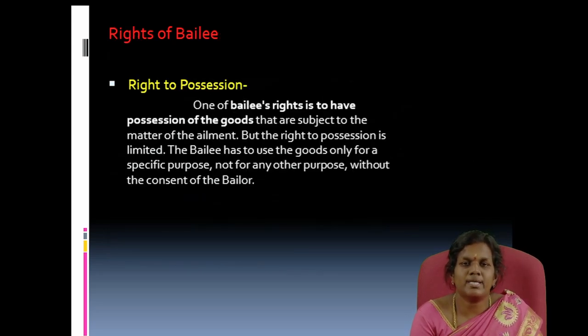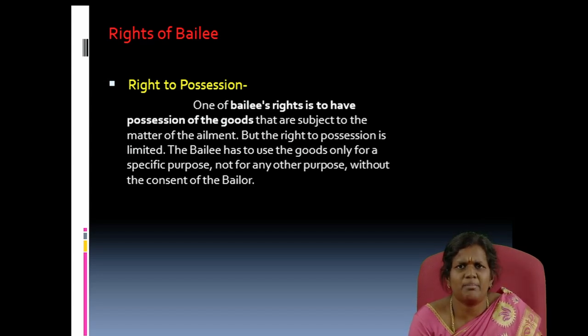Next one, rights of the bailee. First one, right to possession. In bailment, the main thing is possession of the goods. The bailee has possession of the goods, but it is limited only to the specific purpose.